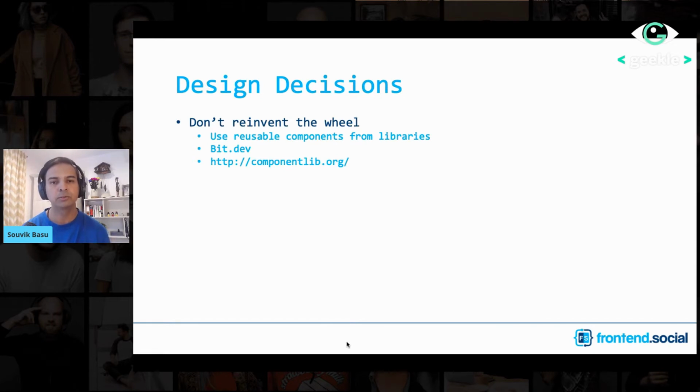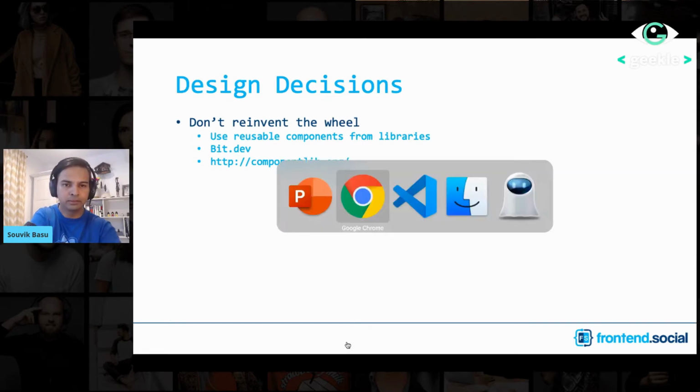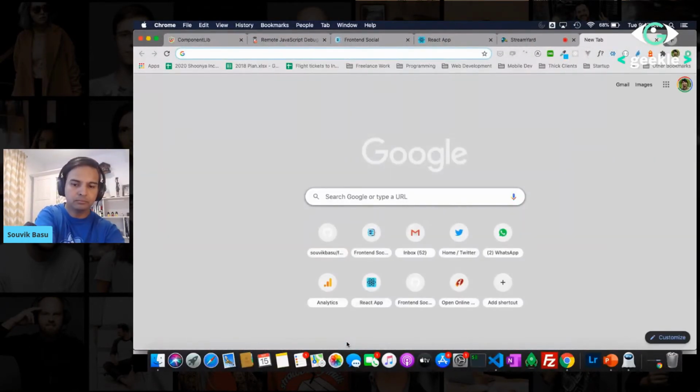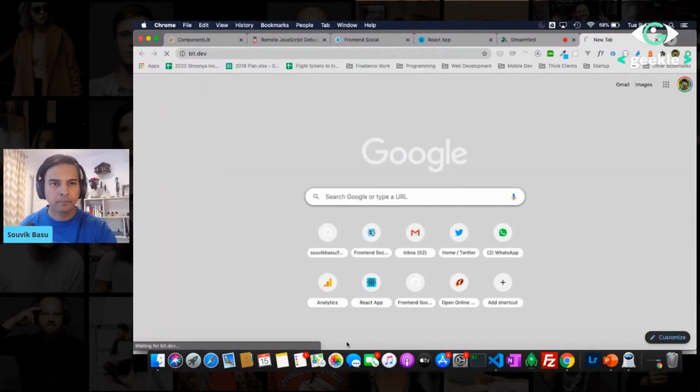So it's always good to go for a library first, see if a component already exists that you want to use. If not, then go for creating your own. In fact, a good site for that would be bit.dev. So bit.dev, they have, let me see if I can open the site quickly.